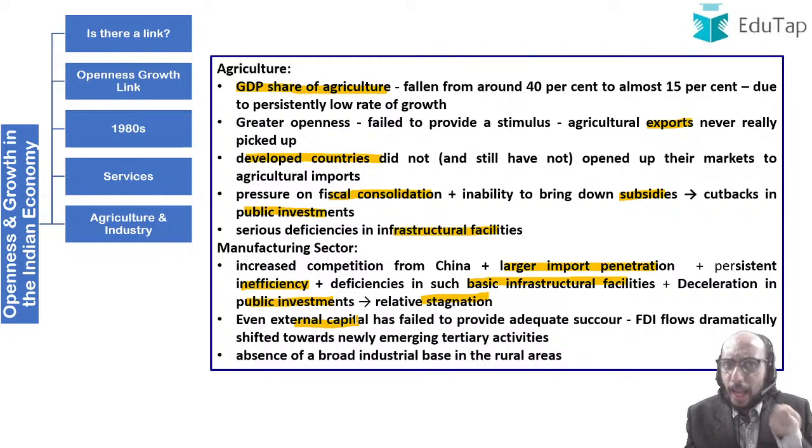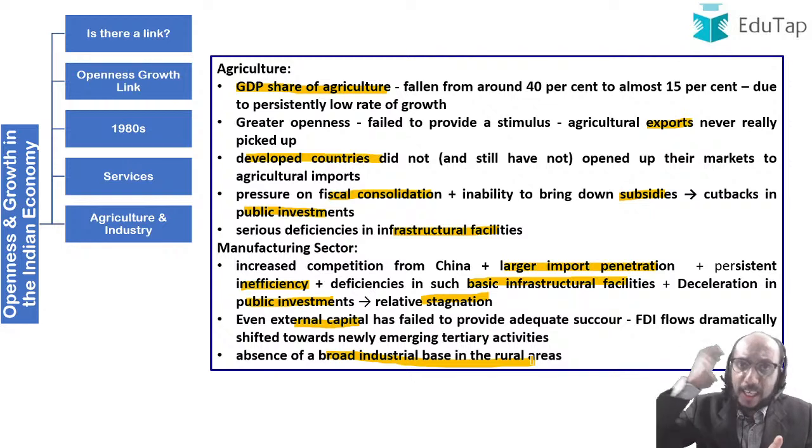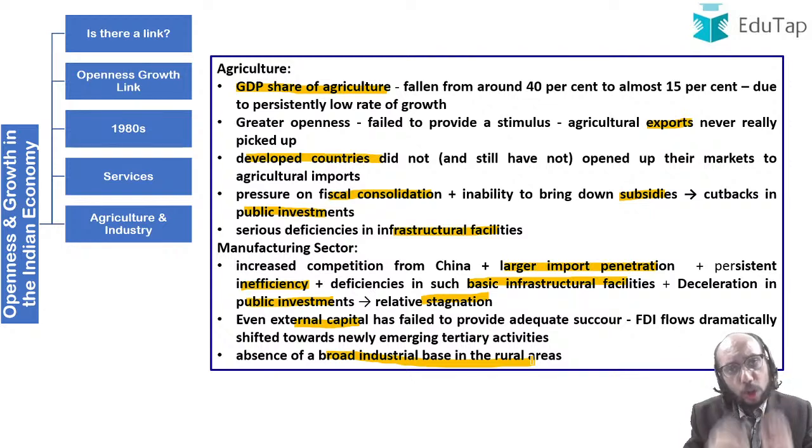There was an absence of a broad industrial base in the rural areas, and we have to compare with what was happening in China. When China was opening up back in the 1980s, they focused a lot on their town and village enterprises, TVEs. They made sure that the base of these enterprises is good, strong. These enterprises are competitive, efficient, and they are actually able to benefit from the opening up of the economy.